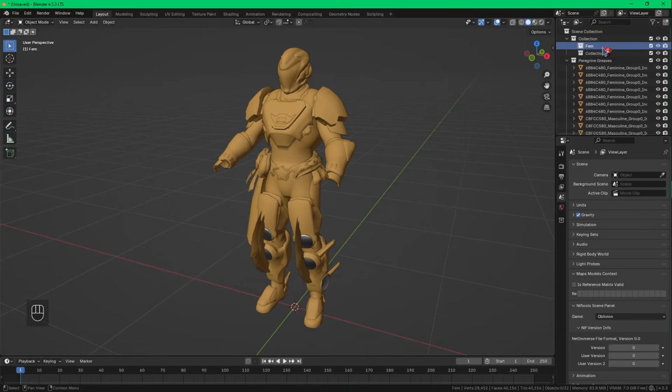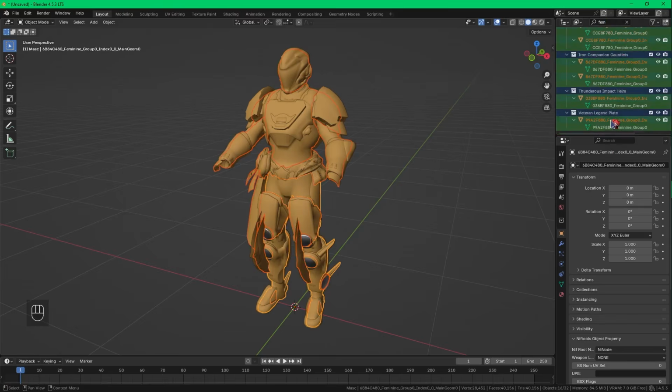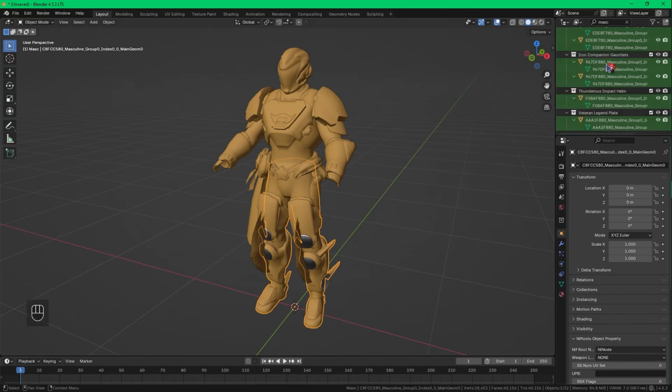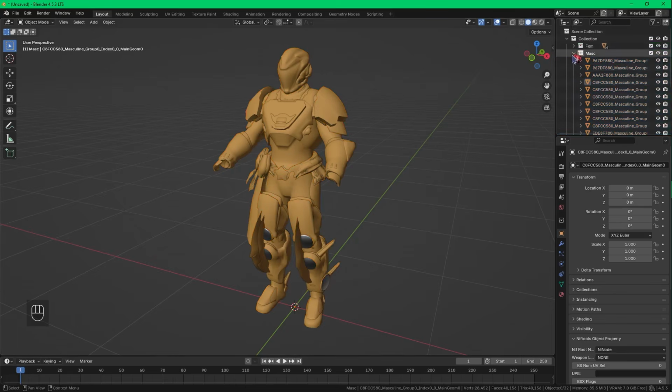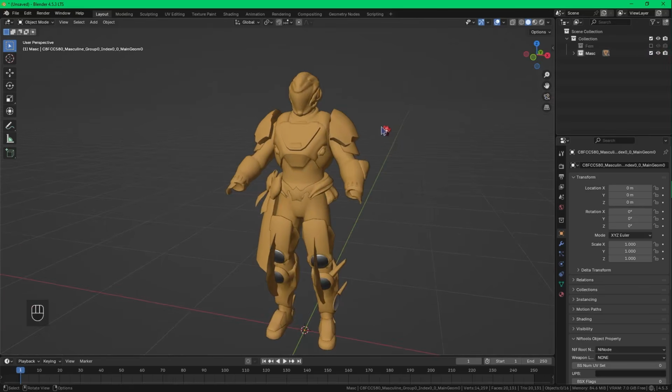Now this is something that I do to make it easier, and that is to separate the male and female armor. I create 2 new collections and name them Mask and Femme. I then search for Femme and shift select the first and last meshes and then drag and drop them into the Femme collection. I do the same with Mask and then delete the extra collections. To save the collection you're not using, for me, I'm disabling Femme as my Titan is Mask.